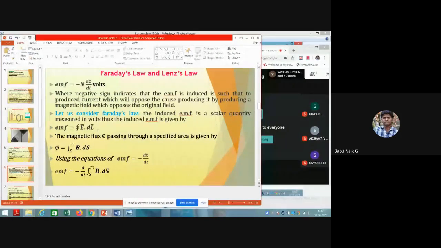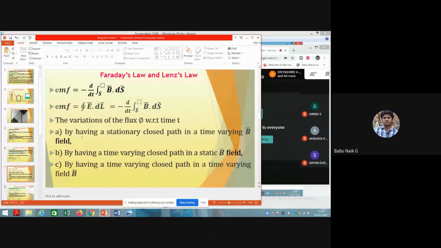Now using these two equations, we can write the EMF, considering N equal to 1, as minus N d phi by dt. The EMF equation can be written in terms of the magnetic field as minus d by dt of phi, where phi is nothing but the surface integral of B bar dot dS. So you can substitute phi here, and the EMF is equal to minus d by dt of the surface integral of B bar dot dS. Okay, so this is the generated EMF.